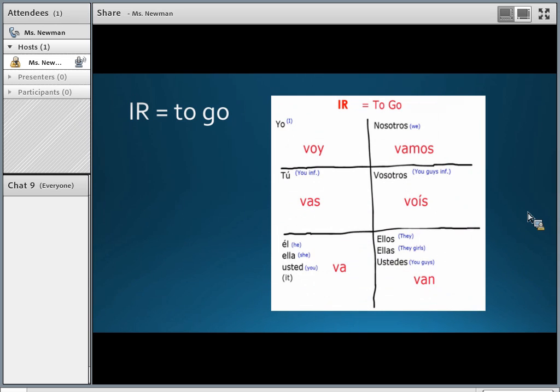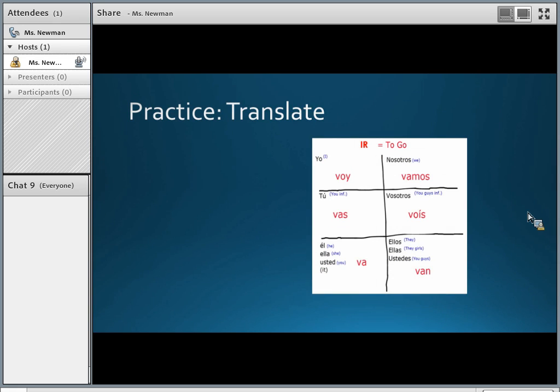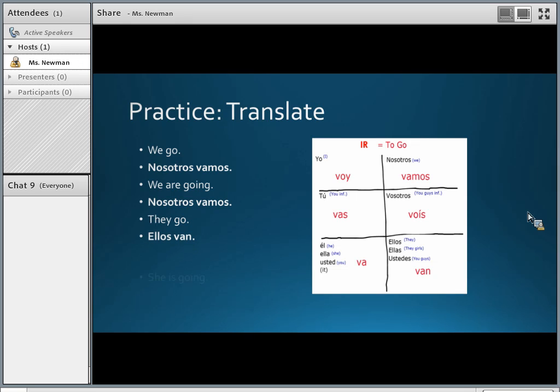So here's our verb chart. Hopefully you're super familiar with this verb. You're going to use it all the time. Let's go ahead and do a little bit of practice, make sure we're good on this. So if we want to say we go, hopefully you recognize that. Nosotros vamos. We are going. Again, nosotros vamos, kind of a trick question, means both, right? That phrase vamos means the same thing. We go or we are going. They go. Ellos van. She is going. Ella va.